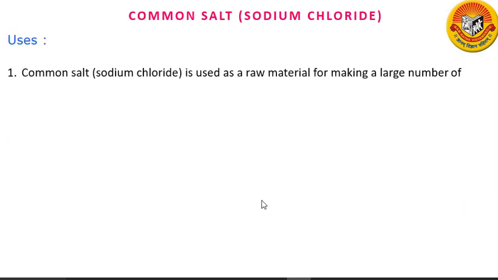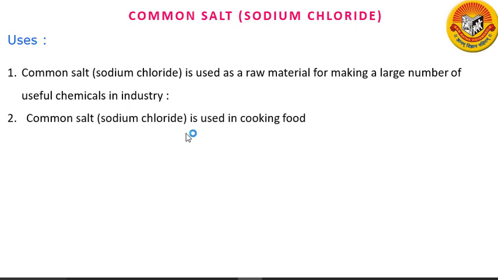We use common salt as a raw material for making a large number of useful chemicals in the industry, such as sodium hydroxide, that is also called caustic soda, sodium carbonate, which we also know as washing soda, sodium hydrogen carbonate, that is baking soda, hydrochloric acid, hydrogen, chlorine, sodium metal, etc.